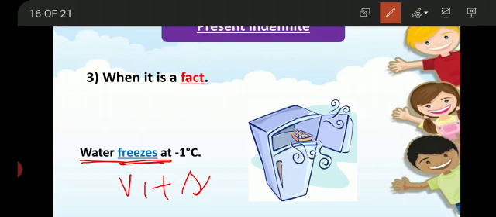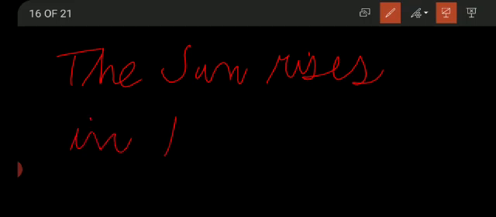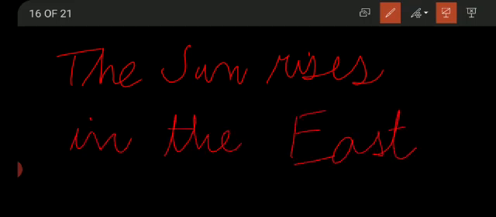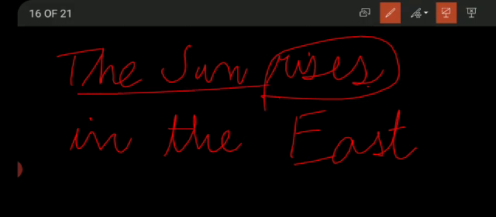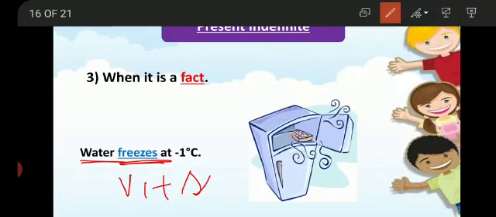Similarly, if I say water boils at 100 degrees. Similarly, the sun rises in the east. So it is a fact. That is why we have used first form of verb and S to show that it is a present indefinite tense as the subject is singular.